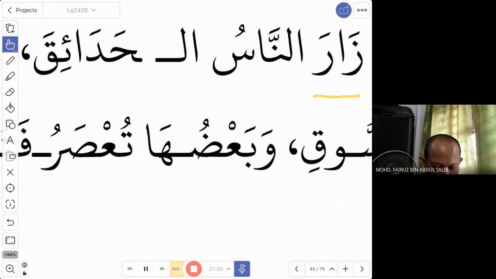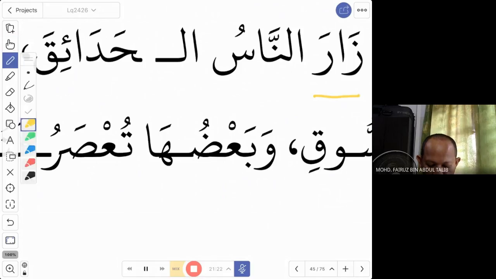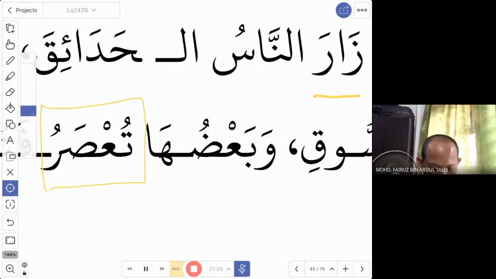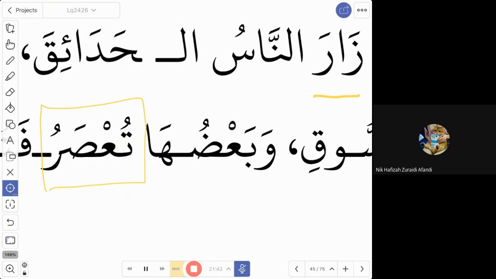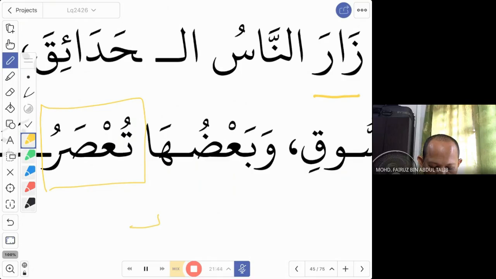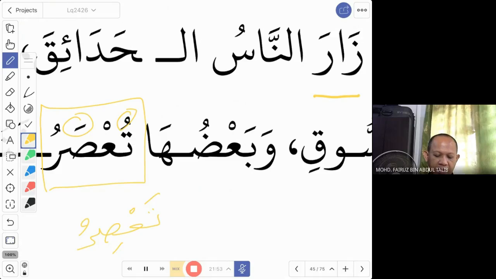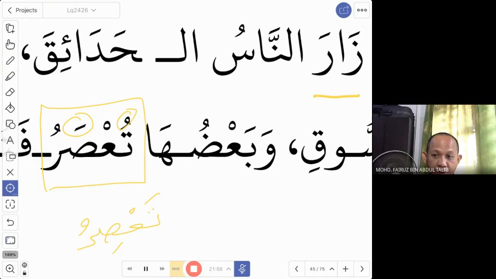Wa ba'duha tu'saru, and some of them, ba'du means some. Some of the fruits. So some of them tu'saru. This is another fi'il. Okay, what do you think? Ma'lum, majhul? If it is ma'lum, it is ta'siru. Here you see a dhamma and a fathah. The combination of dhamma and fathah is majhul. So tu'saru is majhul.